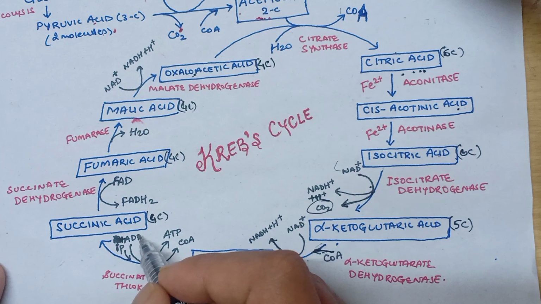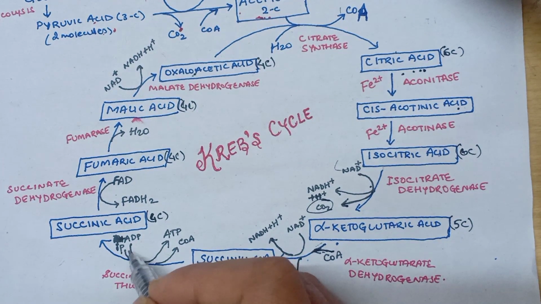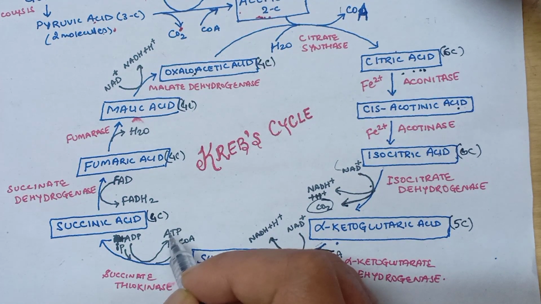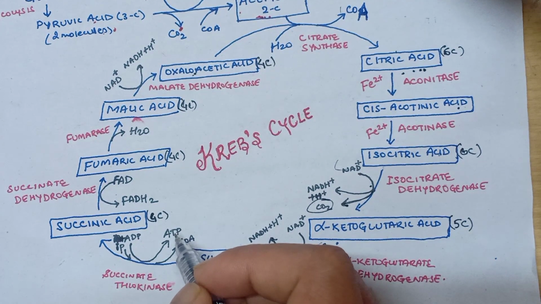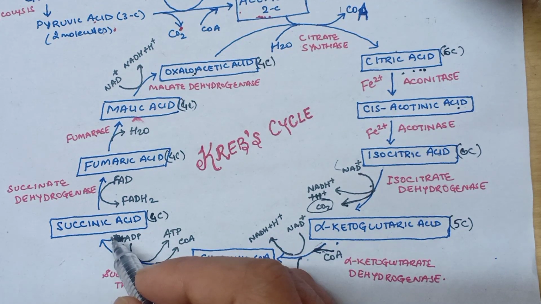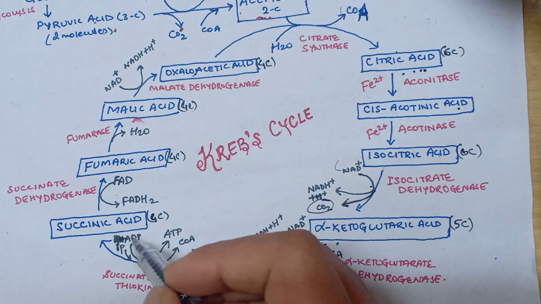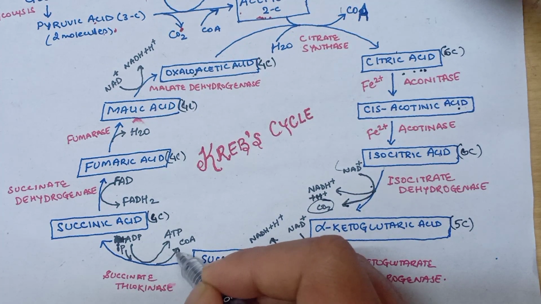So ADP will bind with inorganic phosphate and will get converted into 1 molecule of ATP, and this ATP is formed directly, and the resultant compound will be the 4 carbon compound succinate or succinic acid, and this process will take place by the removal of coenzyme A.